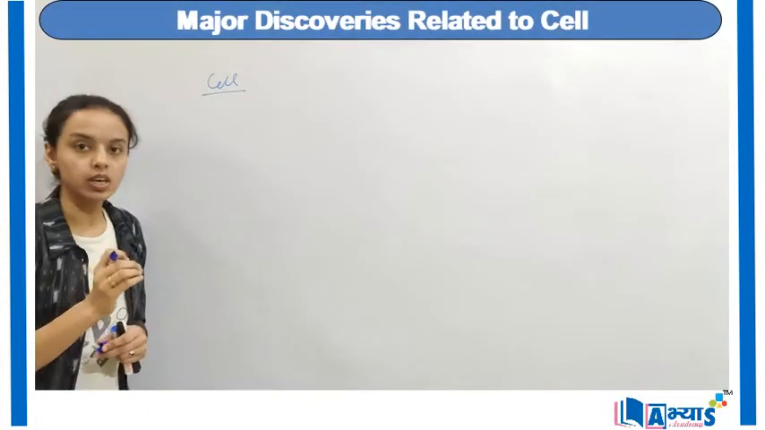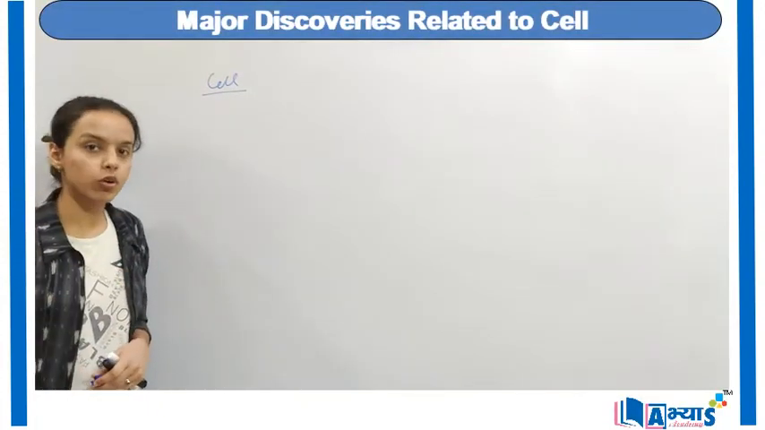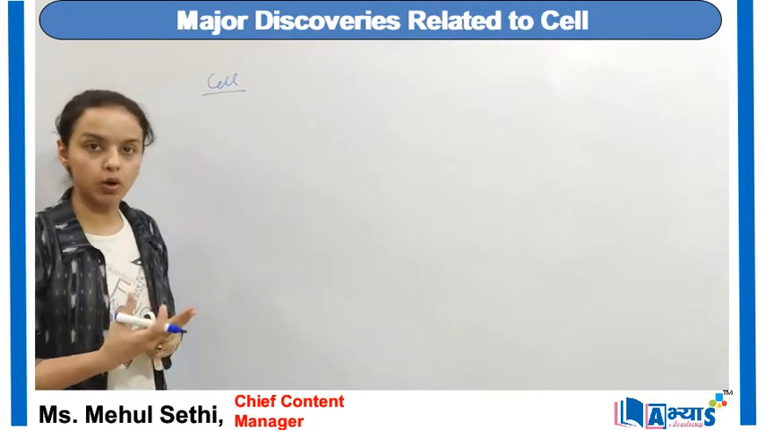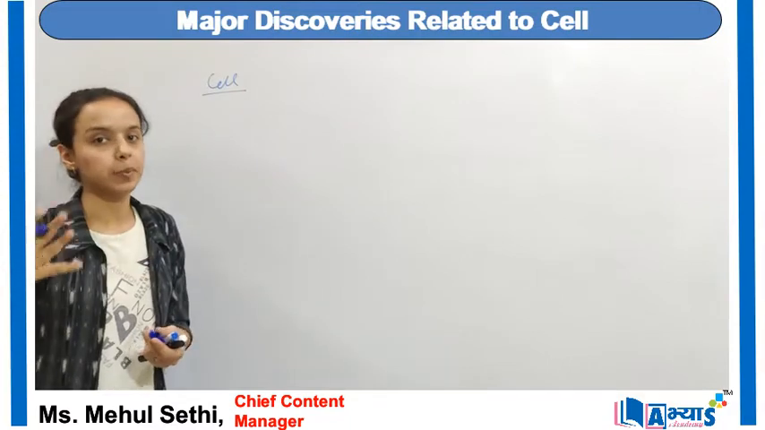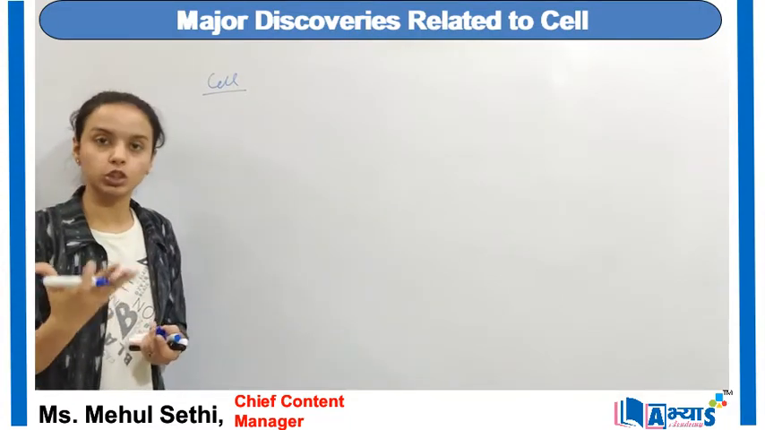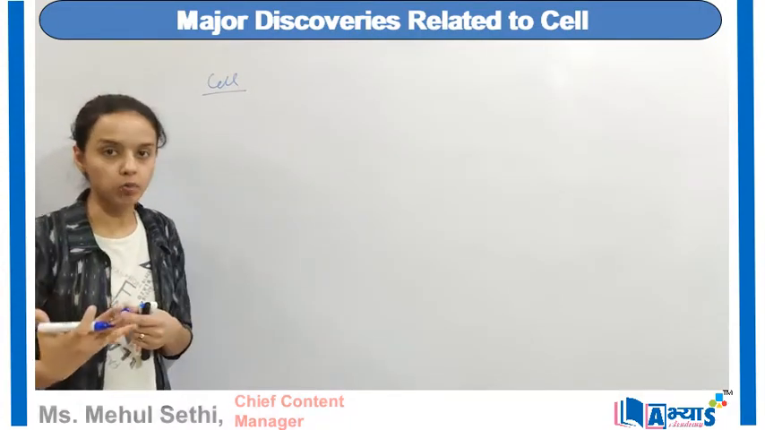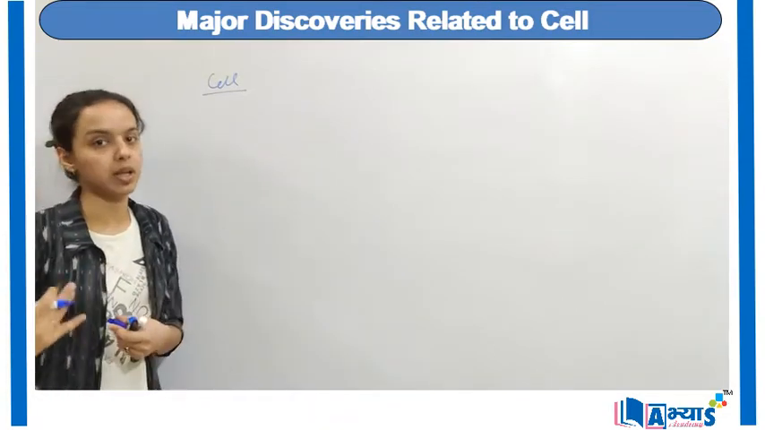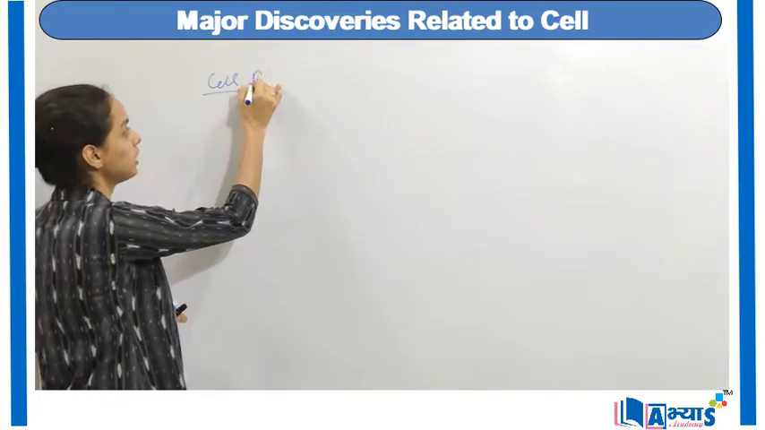Basic, structural and the functional unit of all living organisms. I will discuss today the major discoveries that came out with the inventions of various types of instruments like the microscope, the compound microscope, and finally how the final cell with the complex structure came out. So the discoveries of the cell